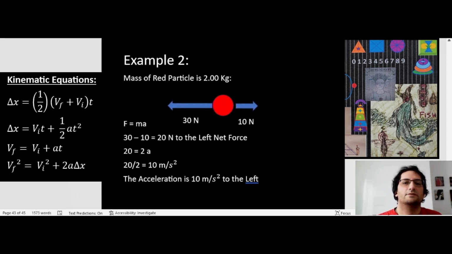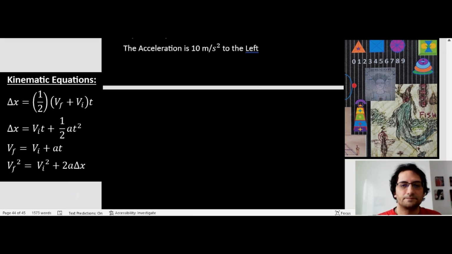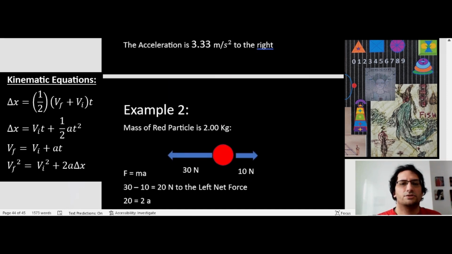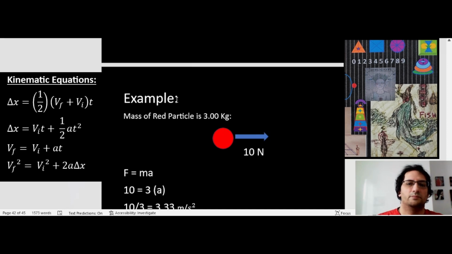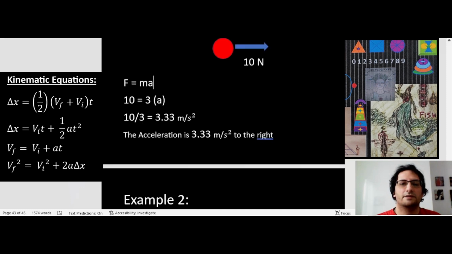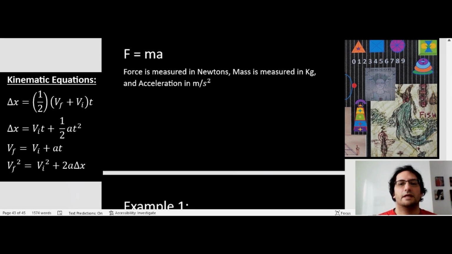Example 2. The mass of the red particle is 2 kilograms. There's a force of 30 newtons to the left and 10 newtons to the right. So the net force will be 30 minus 10, 20 newtons to the left. 20 divided by 2, which is the mass of the particle, gives you 10 meters per second squared. The acceleration is 10 meters per second squared to the left. And of course, these are two simple examples which can get more complex, and will get more complex in the next few videos.